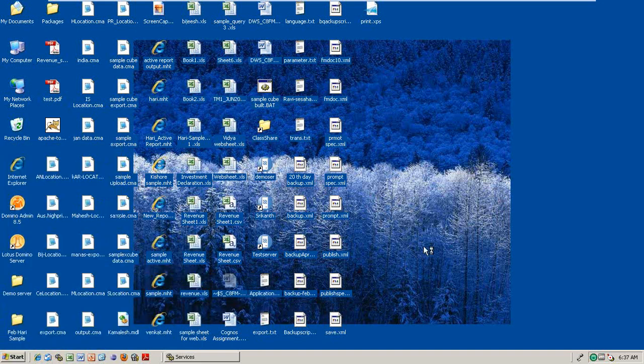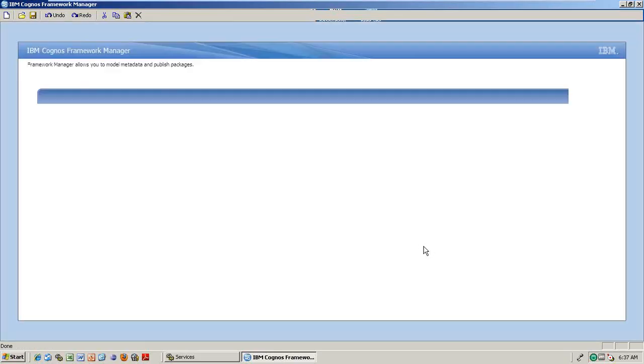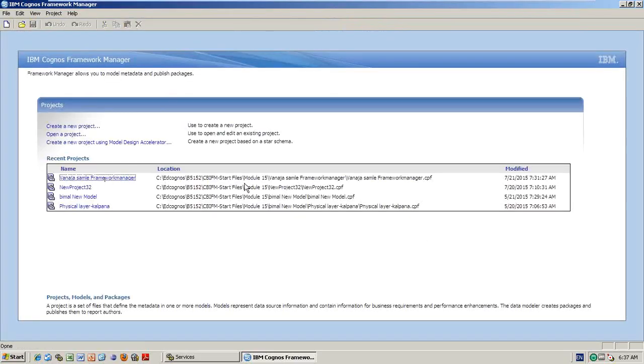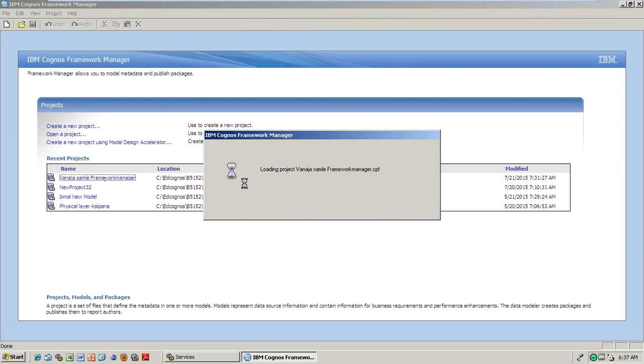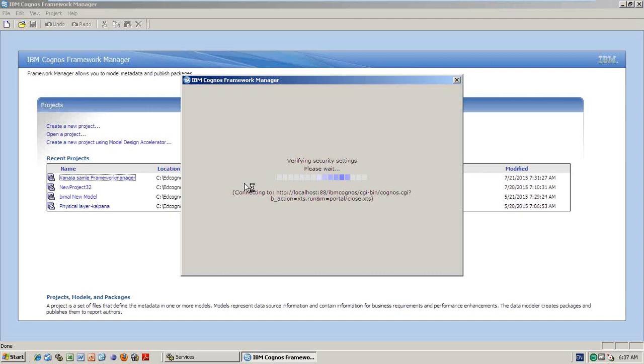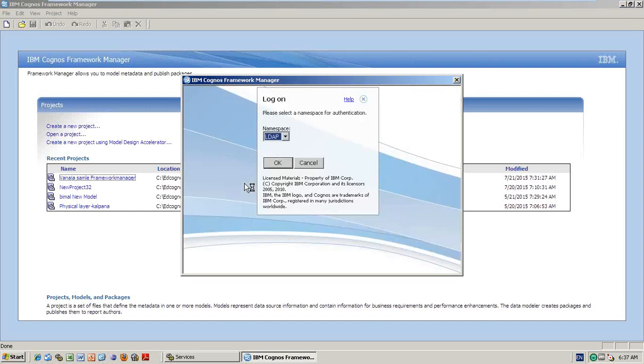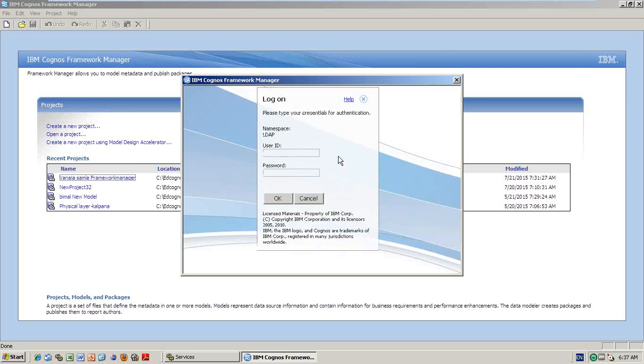Just you need to go to the same thing, framework manager. Click OK.